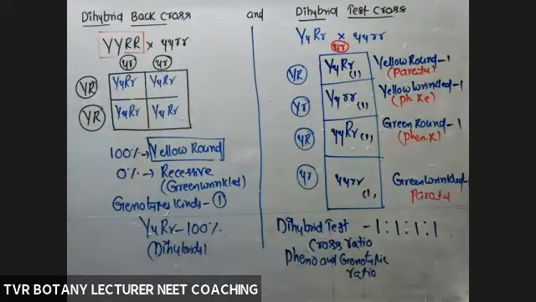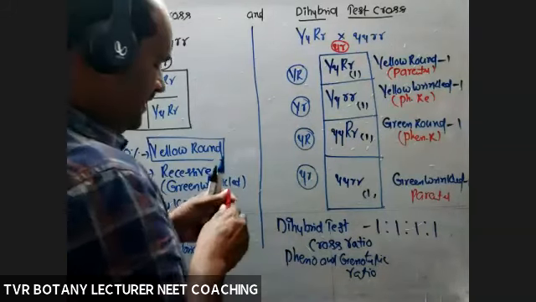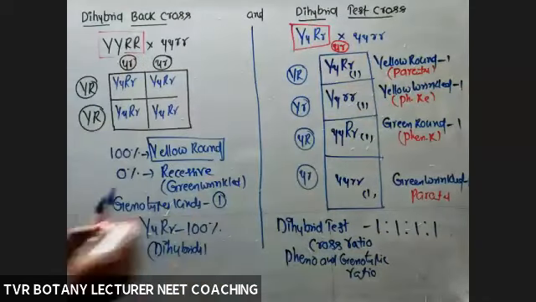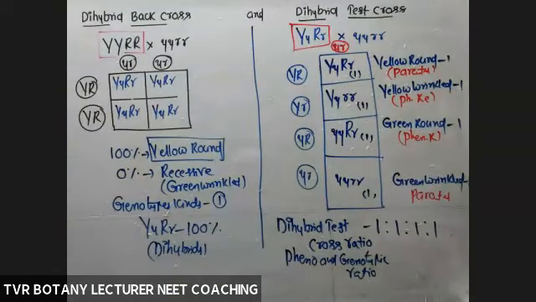Same or not? 1 is to 1 is to 1 is to 1. So if the ratio is 1:1:1:1, the genotype of the test organism is double heterozygous, double dominant. Okay, so that's about dihybrid back cross and test cross.